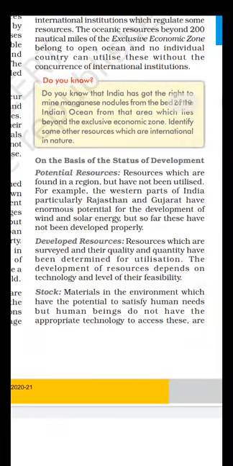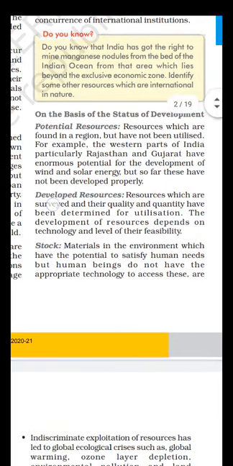The next is developed resources. These are the resources which have been surveyed and also they are utilized to the fullest level. So they are at their full potential, they have been utilized. The minerals and the resources which are fully utilized, because the technology is available. So that is called a developed resource, like coal or petroleum. Once the technology is available and we know the right way to utilize the resources and to convert it into fully utilizable resource, those resources are called developed resource.